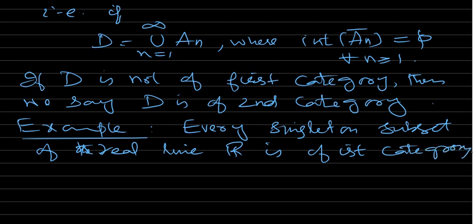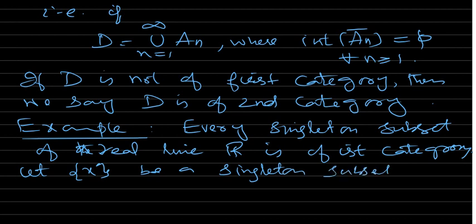So let's take any singleton. Let X be a singleton subset of R.